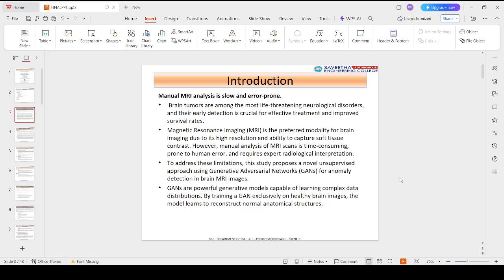With the rapid growth of medical imaging data, there is a pressing need for AI based automated systems that can assist clinicians in diagnosis. Thereby, our project proposes a GAN based anomaly detection system capable of automatically identifying abnormal regions in brain MRI scans. So, here is our introduction. So, let's move on to the project statement.